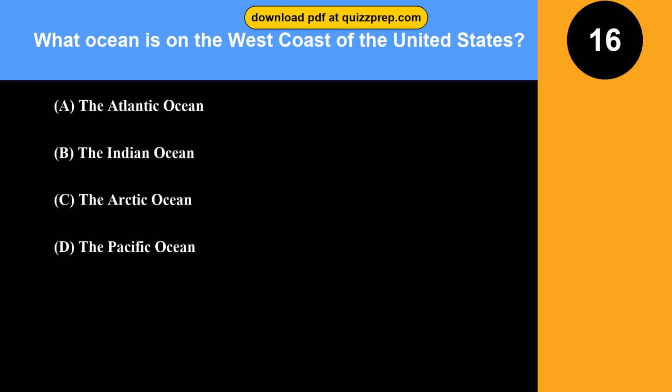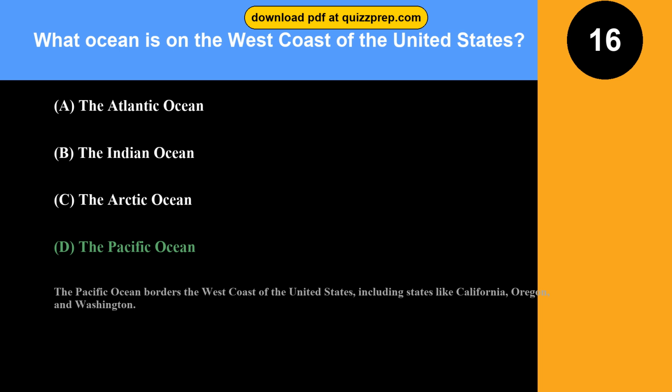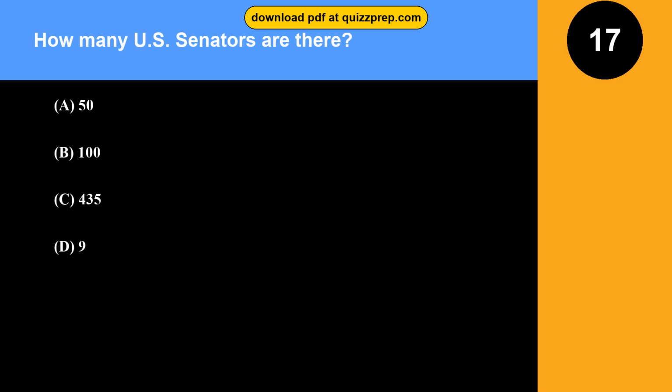Option A. The Atlantic Ocean. Option B. The Indian Ocean. Option C. The Arctic Ocean. Option D. The Pacific Ocean. The correct answer is option D. The Pacific Ocean. The Pacific Ocean borders the west coast of the United States, including states like California, Oregon, and Washington.